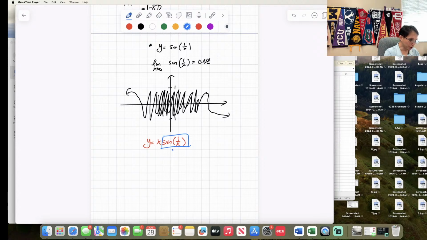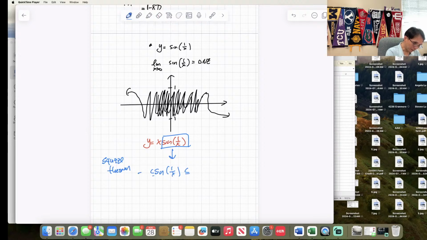So we're still looking at this, and this is what you're going to do. This is called the squeeze theorem. So it'd be sine of 1 over x. Sine of 1 over x is between which two values according to the graph? I'm going to say negative 1 and 1. Is that okay?